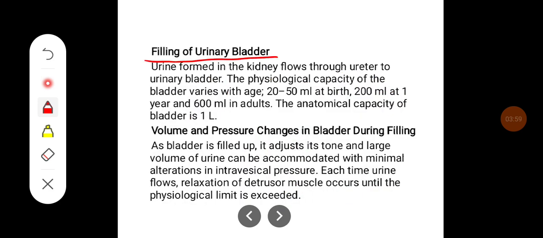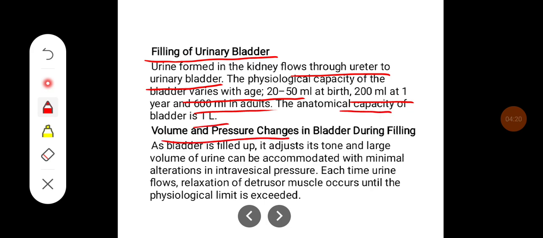Filling of the urinary bladder. Urine is formed in the kidneys, flows through ureter to urinary bladder. The physiological capacity of the bladder varies with the age. 20 to 50 ml at birth, 200 ml at one year, and 600 ml in adults. The anatomical capacity of bladder is around 1 liter.